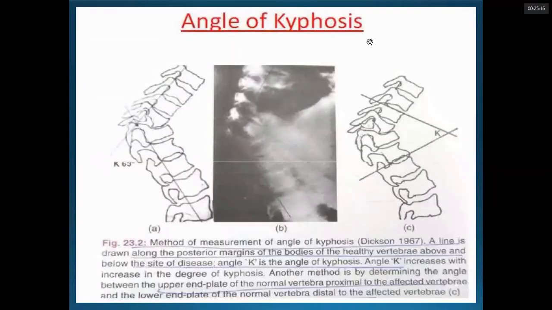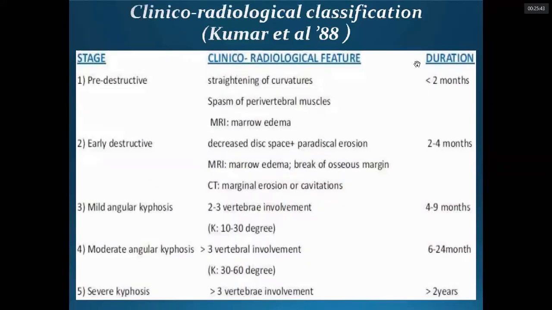As previously discussed in the last lecture, we measure the angle of kyphosis in two ways. One is the Cobb angle: one line along the posterior part of the vertebral body that crosses and makes an angle. Another way is through the superior end plate of the adjacent normal vertebra: one line along the superior end plate and one along the inferior end plate. This gives the kyphotic Cobb's angle.